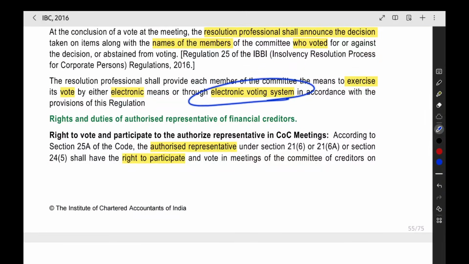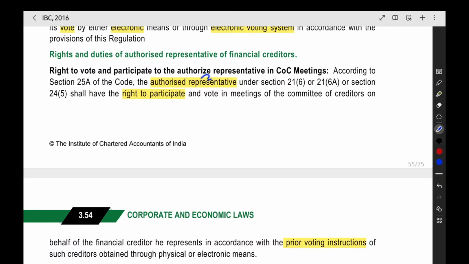Then they can use electronic voting system also, there is no problem. The authorized representative we are having, right, for the home buyers or the debenture holders or any other financial creditors, like in case of consortium loan.